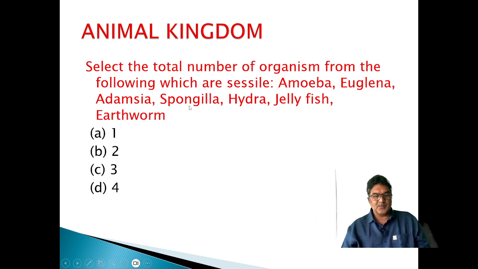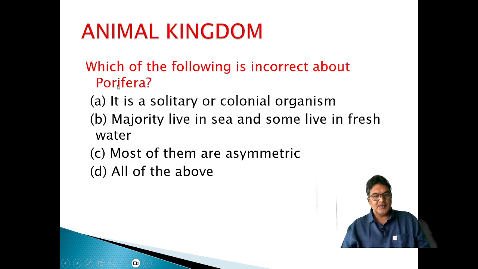Spongilla, freshwater sponge, is sessile. Hydra, yes, sessile. Jellyfish is the medusa form, so it's free living. Earthworm can show locomotion, not attached to any substratum. So our answer is Adamsia, Spongilla, Hydra. These three.